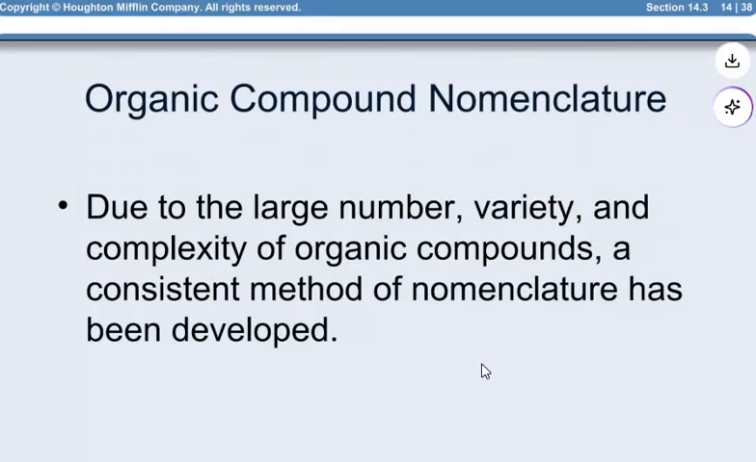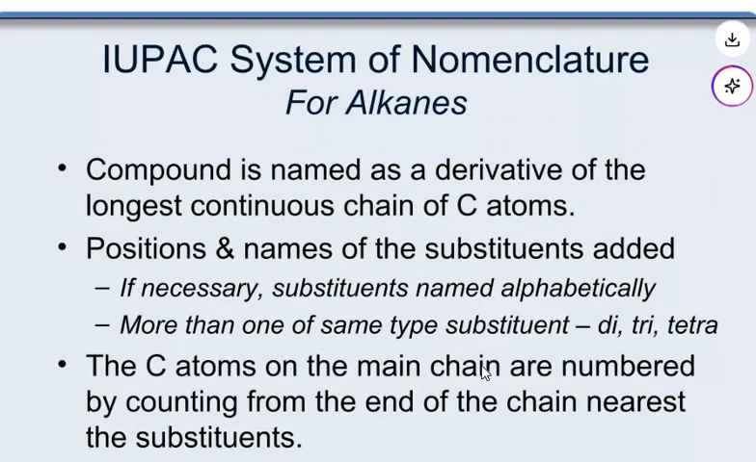Now, organic compound nomenclature. Due to the large number, variety and complexity of organic compounds, a consistent method for nomenclature has been developed. Now, the IUPAC system of nomenclature for alkanes: the compound is named as a derivative of the longest continuous chain of carbon. Give the position and name of the substituent. If necessary, list substituent names alphabetically. For more than one of the same type of substituent, use di, tri, tetra.